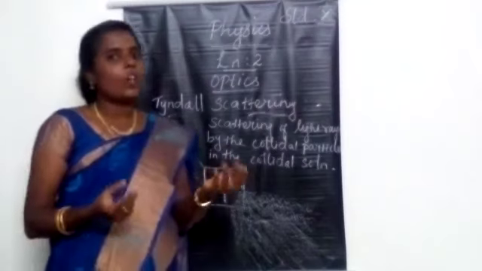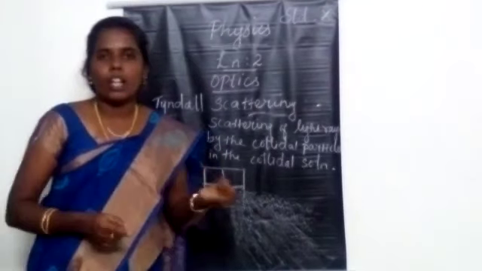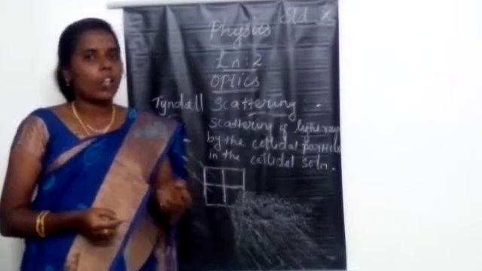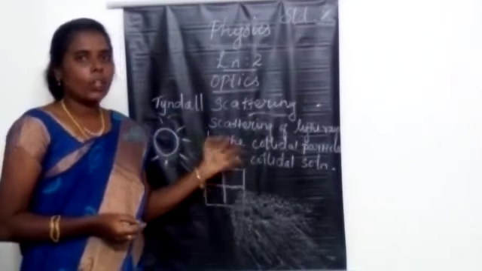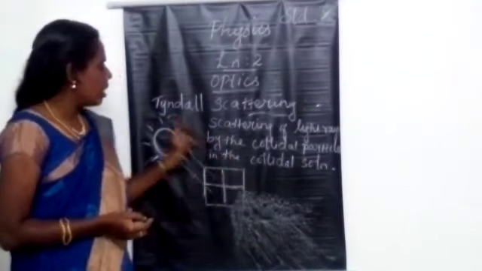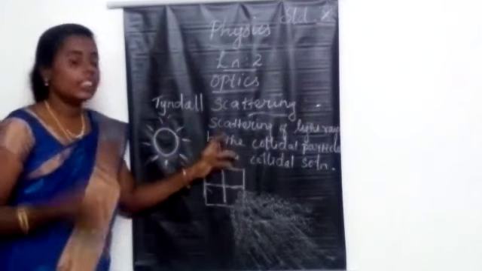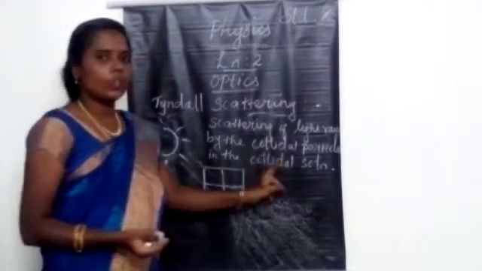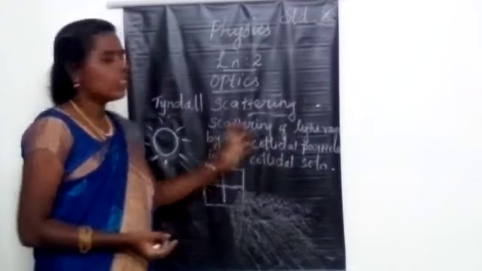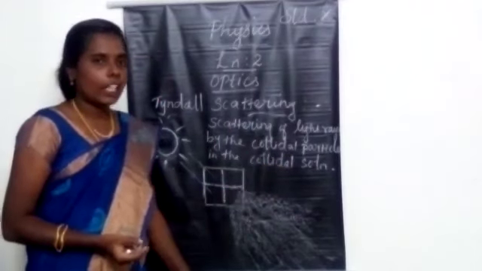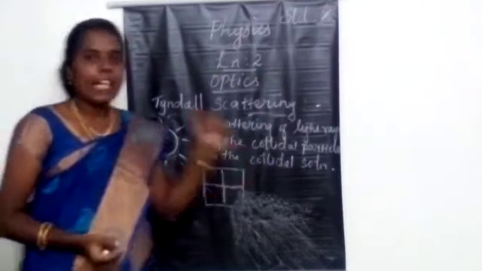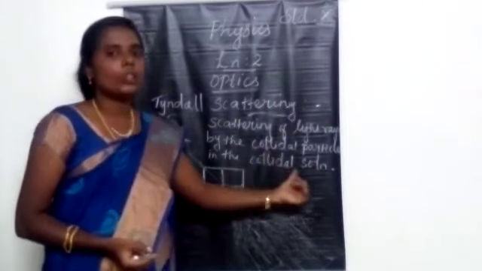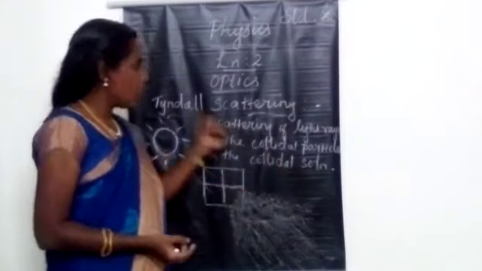What is an example? Milk is an example of a colloidal solution. Then smoke is an example of a colloidal solution. And also we can say many examples of colloids. So Tyndall scattering is nothing but the scattering of light rays by the colloidal particles in the colloidal solution. Have you understood what is Tyndall scattering? The scattering of light rays by the colloidal particles in the colloidal solution is called Tyndall scattering.